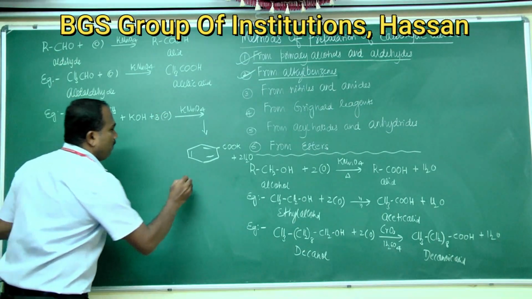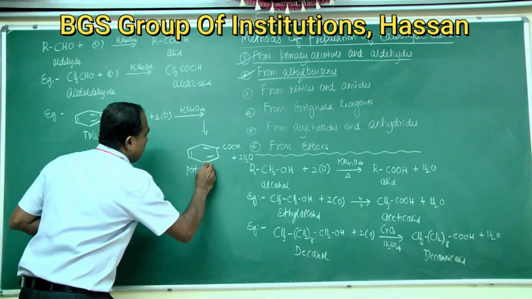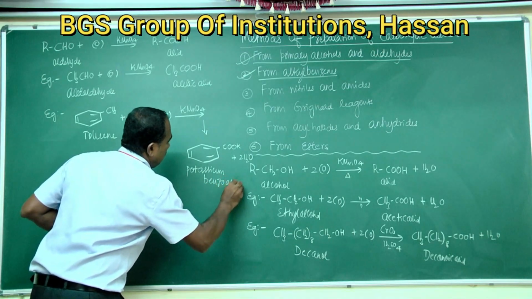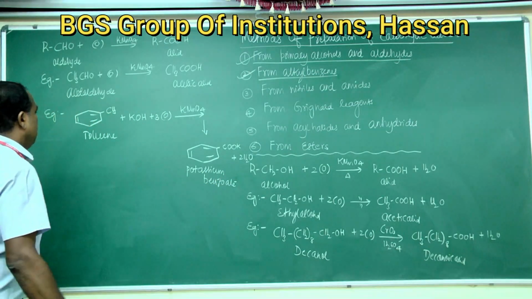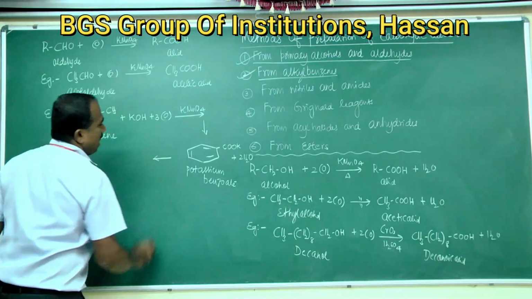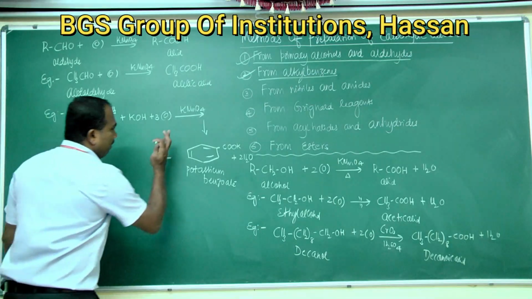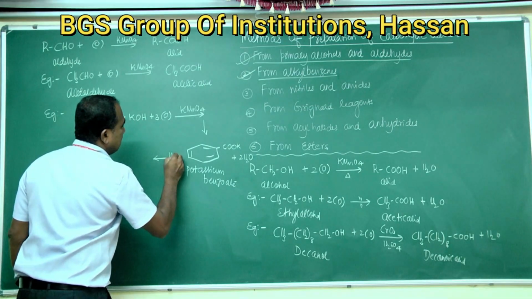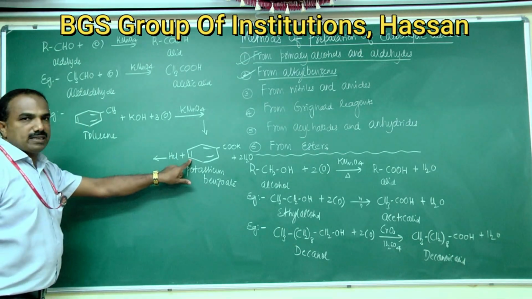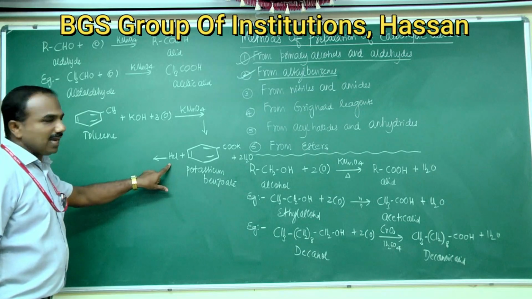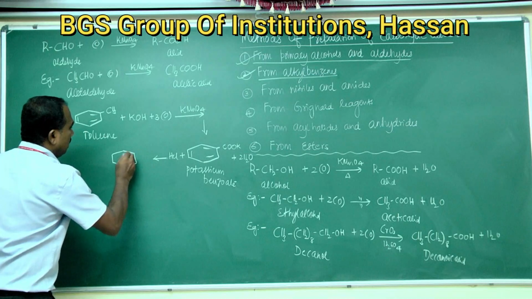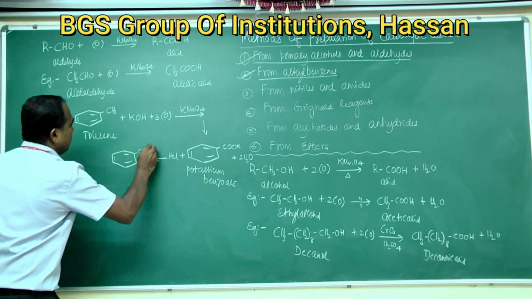Okay, this is potassium benzoate. So potassium benzoate on acidification with mineral acids such as HCl gives benzoic acid.